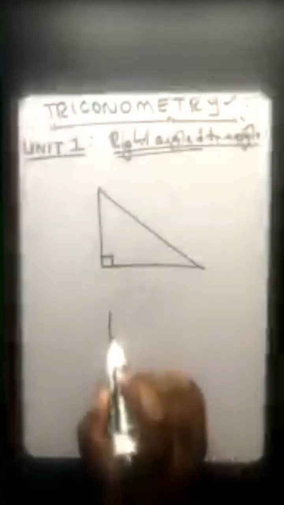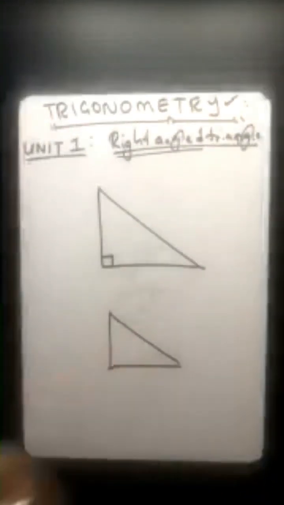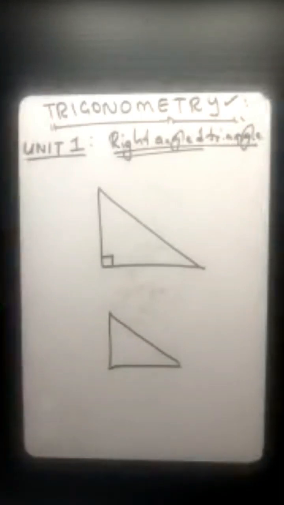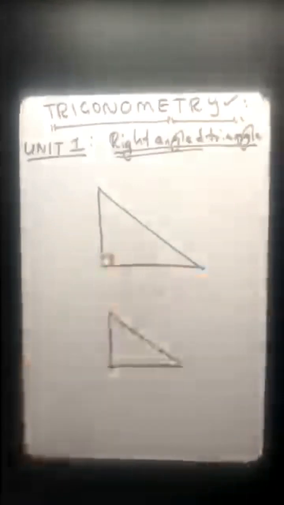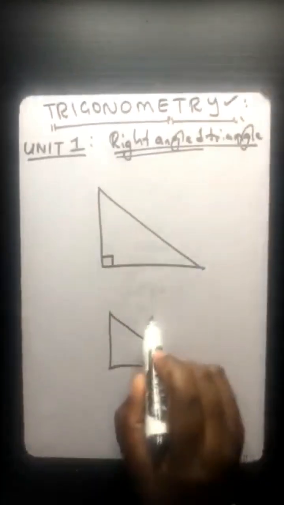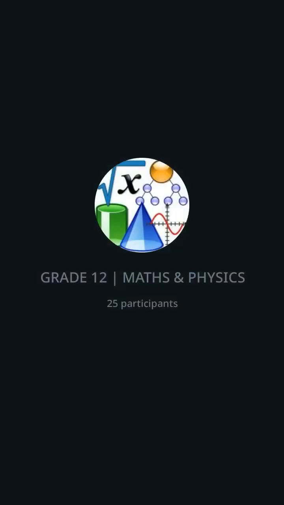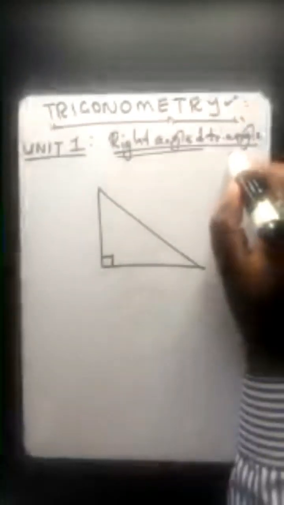If you have this, it is not a right-angled triangle, because we are not told and we don't see the 90-degree angle sign. If we don't see that, then it is not a right-angled triangle. Always remember that. Because we see that sign of a 90-degree, this is a right-angled triangle.